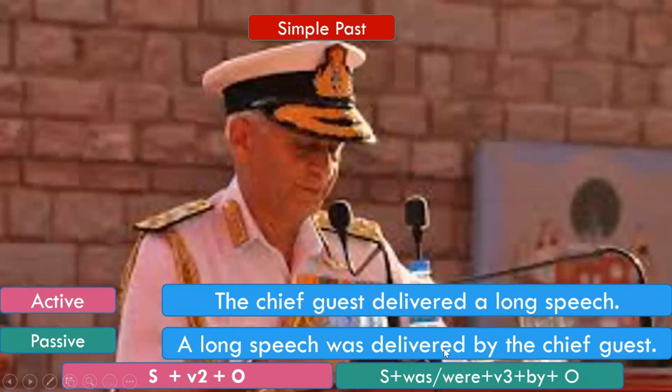Delivered is also the verb in the third form. The third form of the verb deliver is delivered. Then by, and then the object. Here, the subject in the active voice was the chief guest, which now becomes the object of the sentence in the passive voice. So, the chief guest delivered a long speech. A long speech becomes the subject here. Then was, because this is a singular subject. Was delivered, verb in the third form. Then by, then the object, which is the chief guest here.